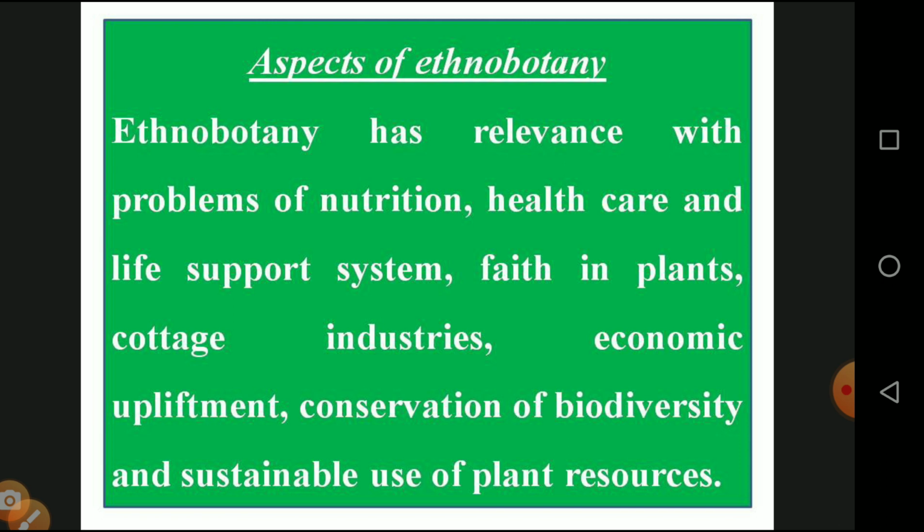And conservation of biodiversity. The variety and variation of living organisms is biodiversity. India is the largest source of that biodiversity. We have a various number of hotspot centers in India. Then we are conserving this biodiversity and the sustainable use of plant resources. Plenty of plant species are available, and each and every type of plant species is used for controlling various types of disease and the effects of the diseases.